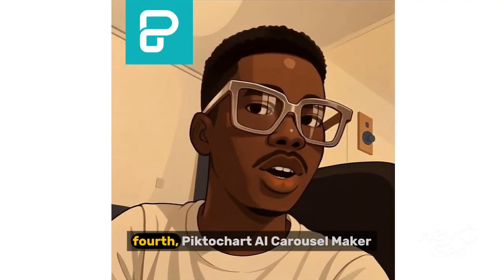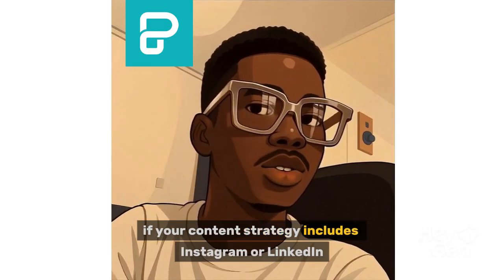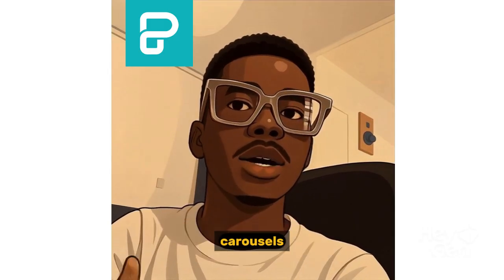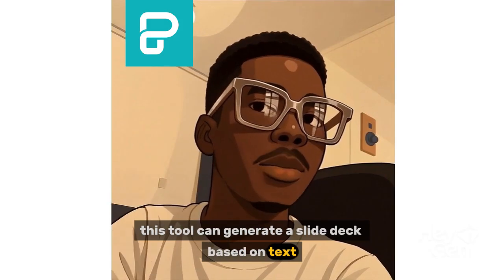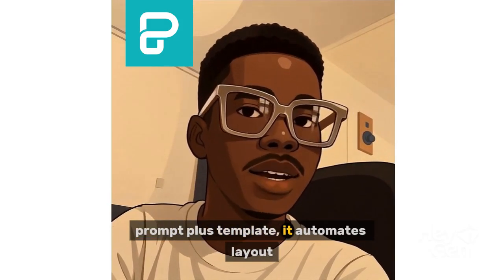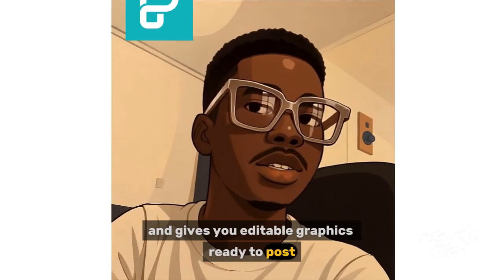Fourth, Piktochart AI Carousel Maker. If your content strategy includes Instagram or LinkedIn carousels, this tool can generate a slide deck based on text prompt plus template. It automates layout and gives you editable graphics ready to post.